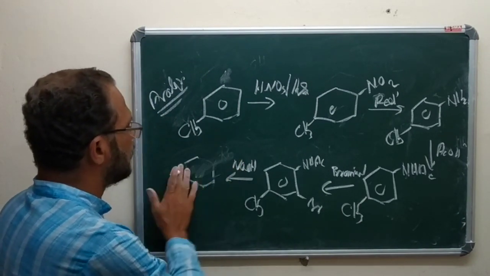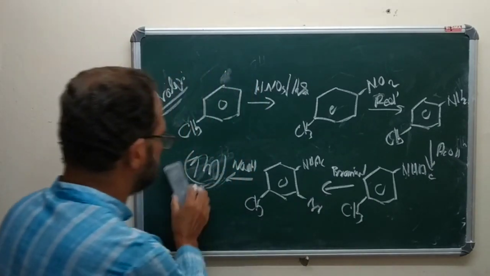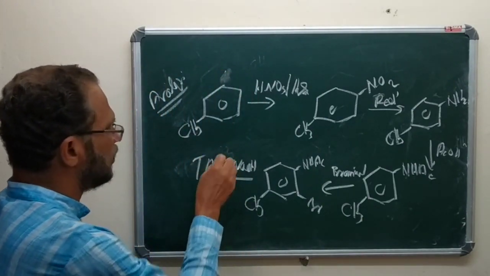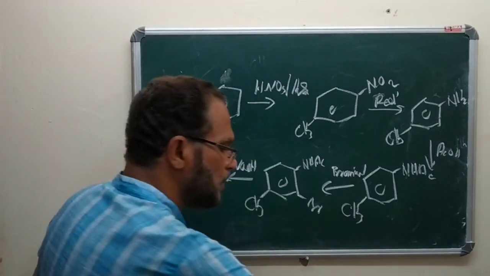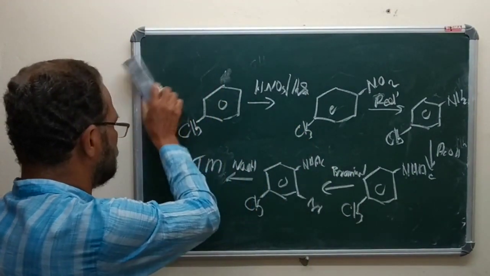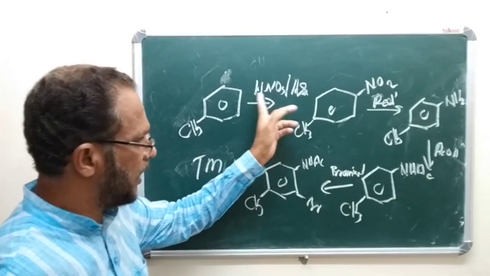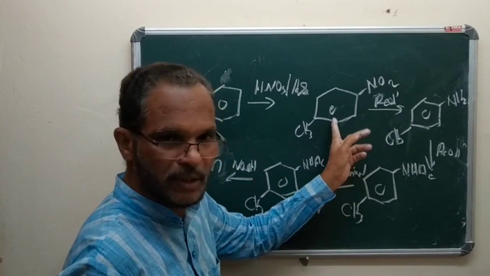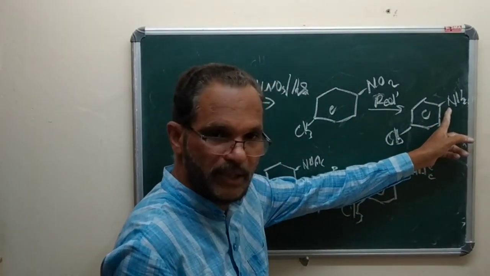You will get the target molecule, TM, target molecule. So this is the synthesis part. That is toluene, nitration of toluene, reduction, para-toluidine.